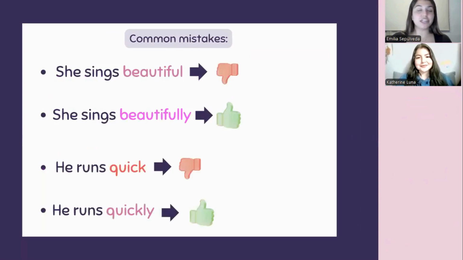That's right. Here, the last common mistakes. For example, we have: she sings beautiful, and it's wrong because we're describing an action, not talking about a person. So we have to change it to: she sings beautifully, because she's performing an action. Yes, and in the second example, he runs quick. It's not correct; it should be he runs quickly. We're trying to describe the action, all right? That he's running. He's a very fast runner, so he runs quickly. Yes.